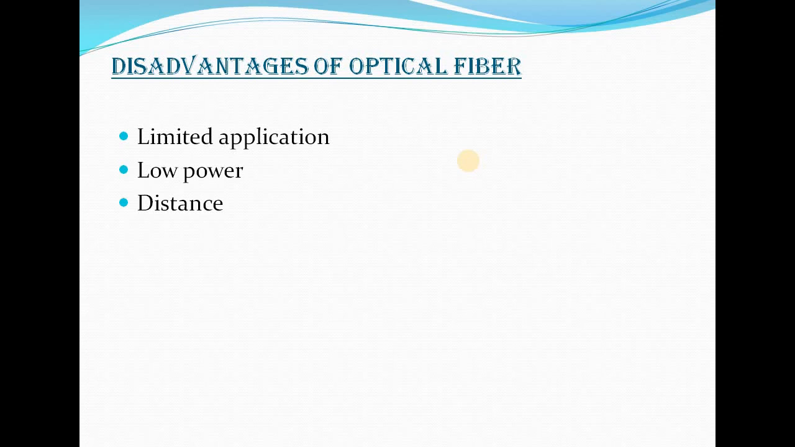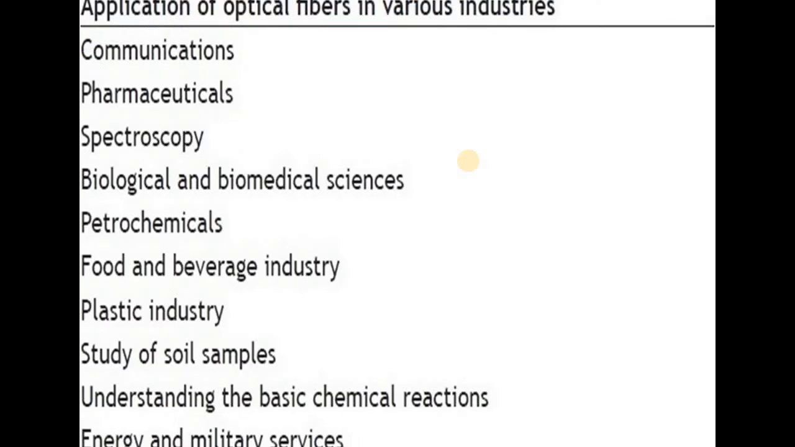It has limited applications, meaning it can go only through the ground. It is not applicable for mobile communications, and only for telecommunications and computer systems can we use it. Then low power: it has low power and we need high amplifiers. So we have less power in optical fiber. And distance: it is applicable only for shorter distances because it is applicable only on the ground. We cannot apply it in airways. Next is applications of optical fibers in various industries.